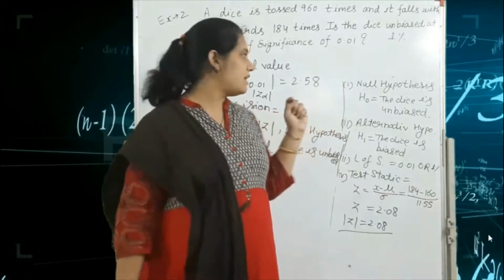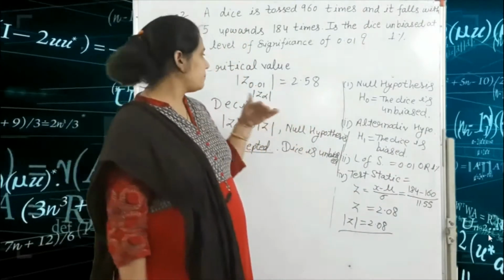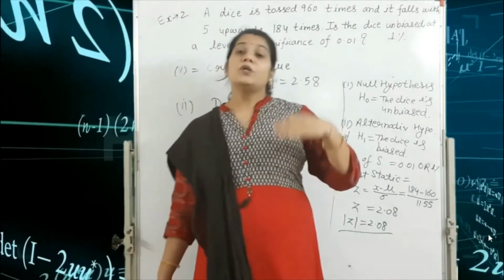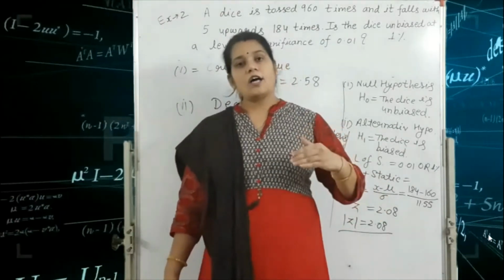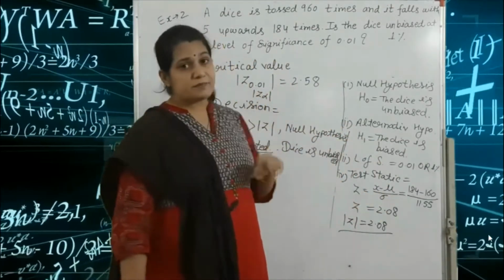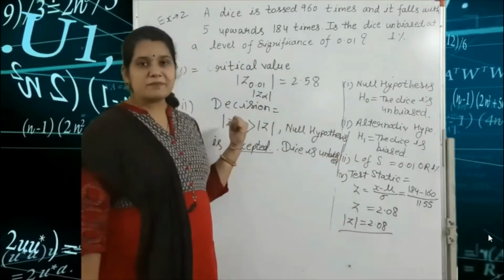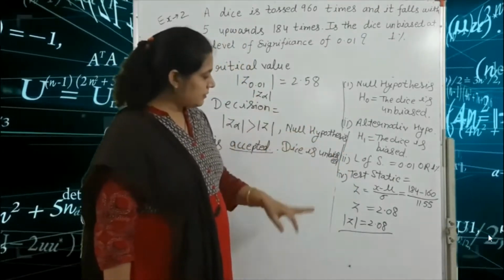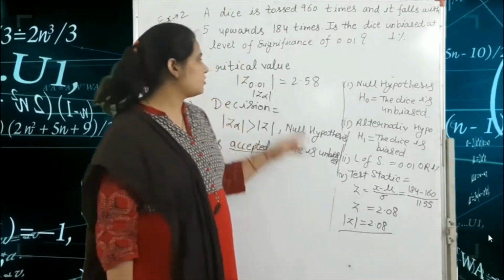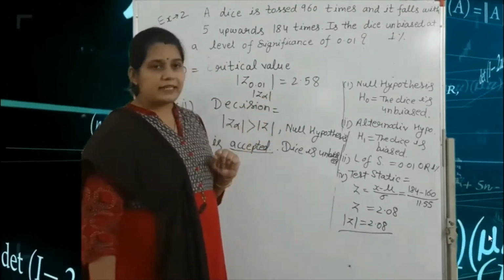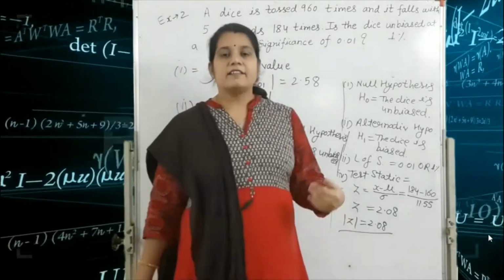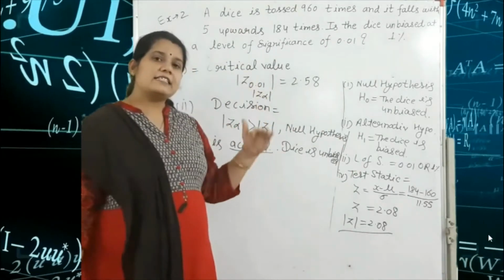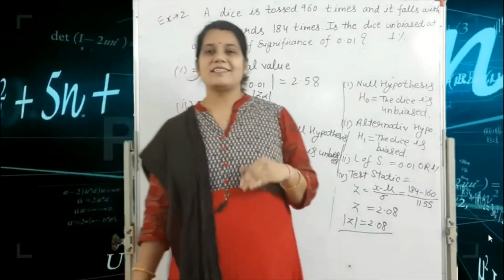In the fifth step you write the values given in our table, but these values are not given in your question paper. So you must remember these values: 1% level of significance, 5% level of significance, and 10% level of significance, according to two-tail test or one-tail test. So the fifth step is also very easy. The sixth step is the decision. This is a very easy step because you only compare the values from the fourth and fifth steps. If your Z alpha is greater than Z, then the null hypothesis is accepted, and if your Z alpha is less than Z, then your null hypothesis is rejected.